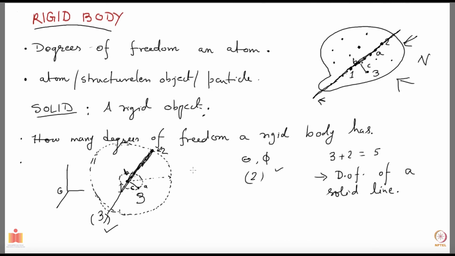So in principle this particle could be anywhere on the circle and it will still have the same distance c. But if you want the particle to be here or there, then you have to tell one angle. To tell where you are on a circle, you need to specify one angle. Let me call it theta prime, because I have already used up a theta here. So you need one more number to tell where you are on that circle. Okay, that's nice. So I know how to also bring in this point.